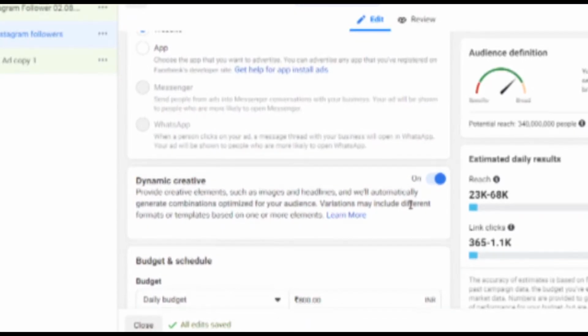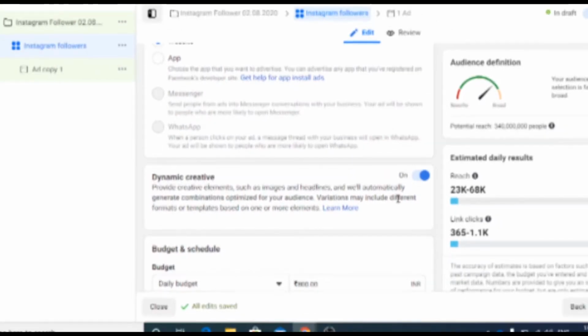If you have already published your content on Facebook or Instagram, I don't think that would work for dynamic ads. So not existing. If you're creating a new ad from scratch, click on dynamic creative.